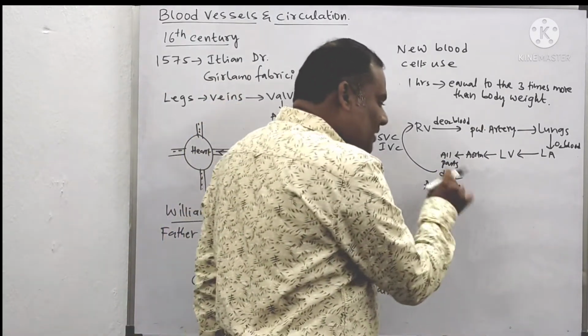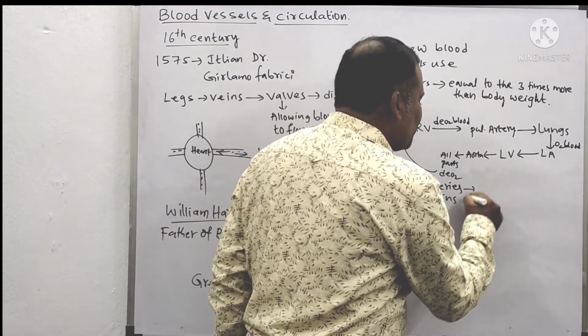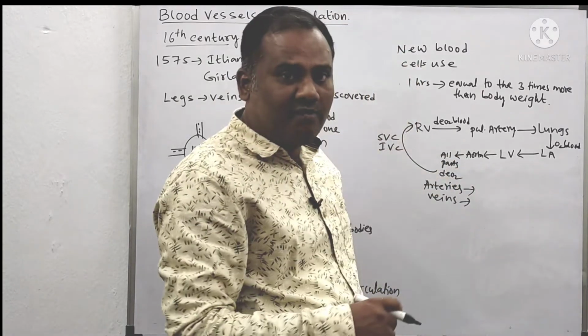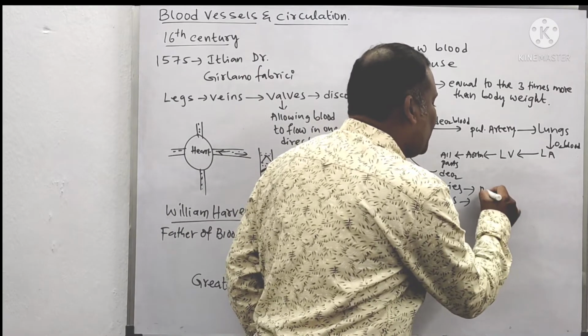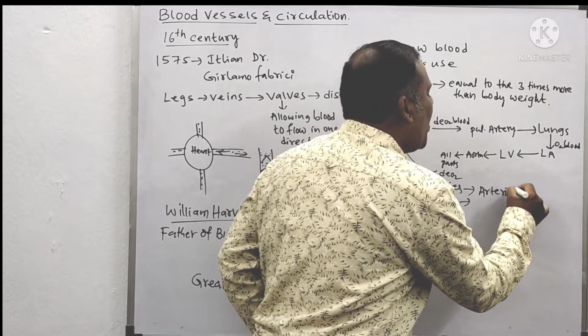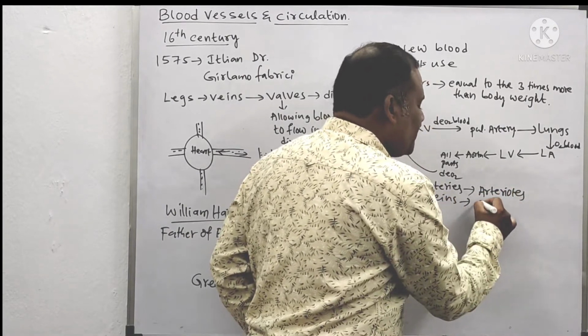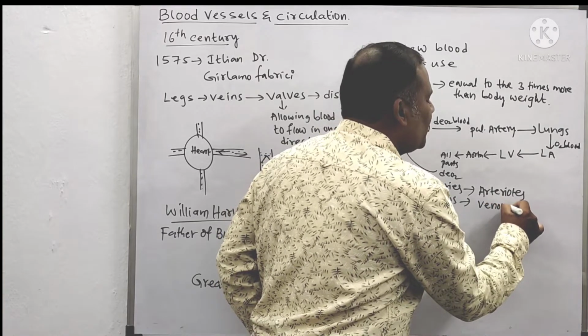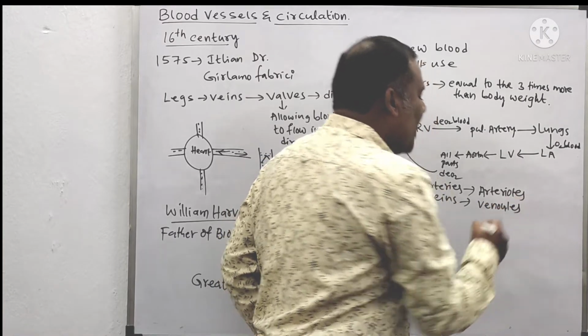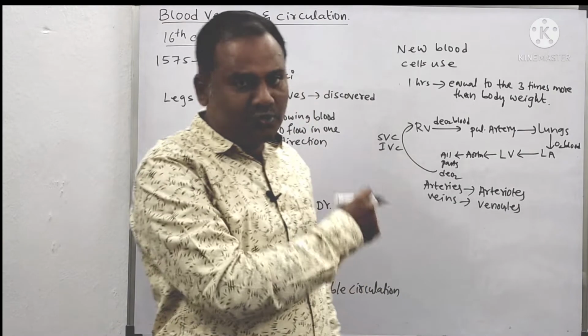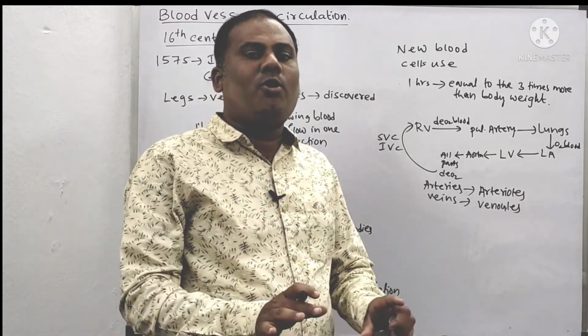But here, Nana, while he is observing, he observed tiny smaller branches of arteries. Actually, they are called arterioles. They are called what, Nana? Arterioles. And the branches of veins are called venules. They are called what? Venules. So these arterioles and venules were observed by this William Harvey, but he didn't know it at that time.